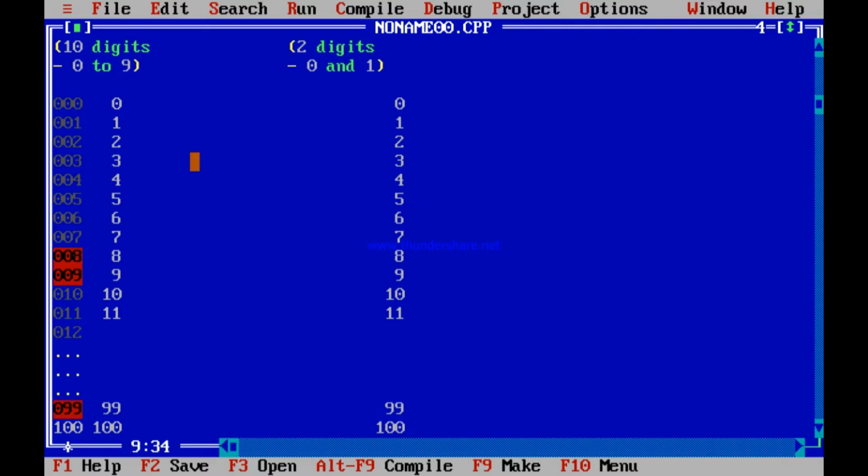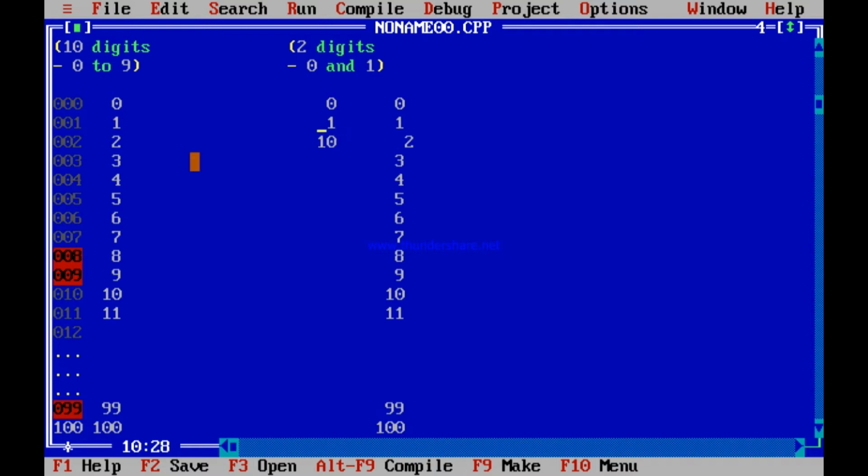Question is, how do you represent 0? You can only use 2 digits, 0 and 1. So 0 is represented by 0 only. How do you represent 1? 1 is represented by 1 only. Then how do you represent 2? Only 2 digits can we use, 0 and 1. So how do you represent 2? 2 is represented by 1 0. Check out why 1 0.